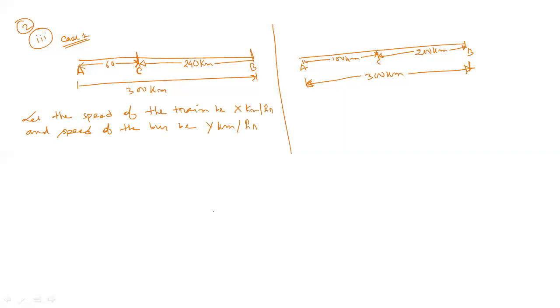Now you have to write down the equation in terms of time.